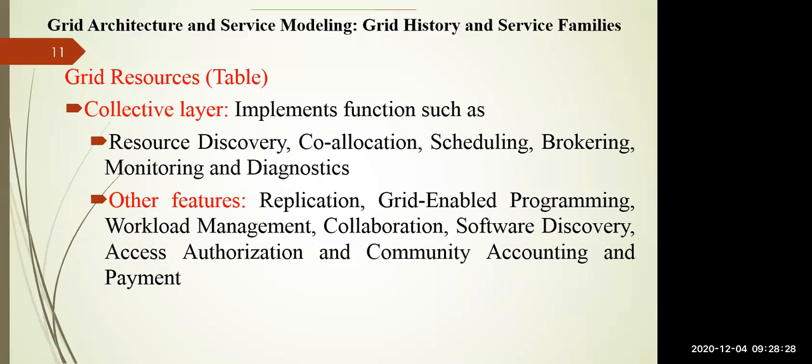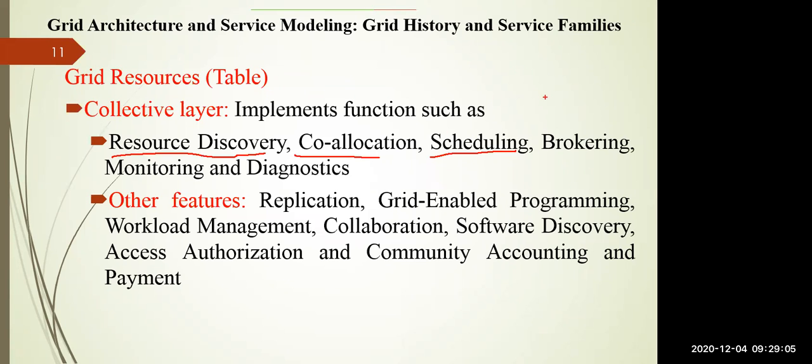Similarly, if you go to the collective layer, you can see that the collective layer handles the interaction among a collection of resources. If you want to interact with the resources we have, you can go to the collective layer. This layer also implements various functions, such as how to locate a particular resource in the grid system, which is called resource discovery. Suppose I need multiple resources, how can I do the co-allocation?